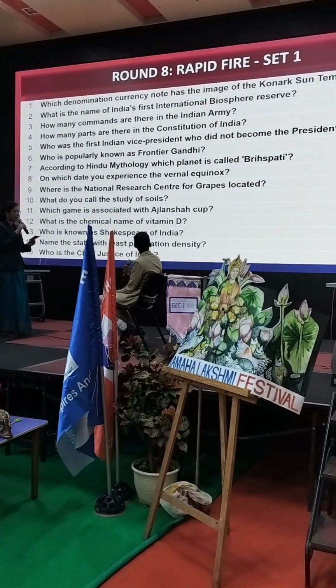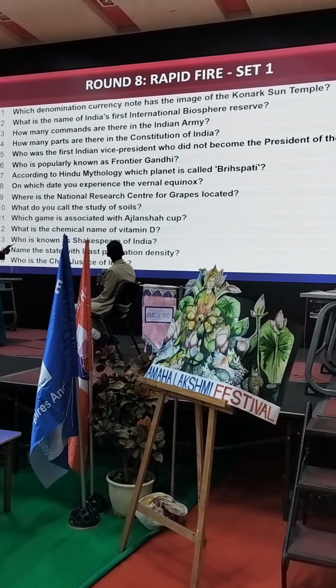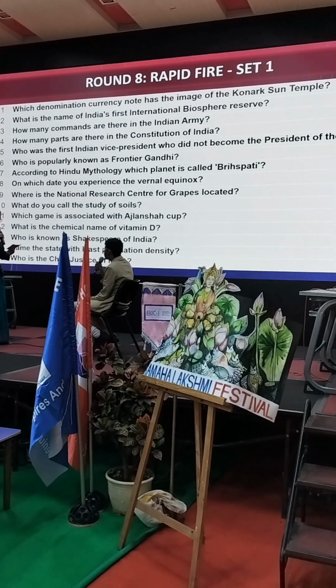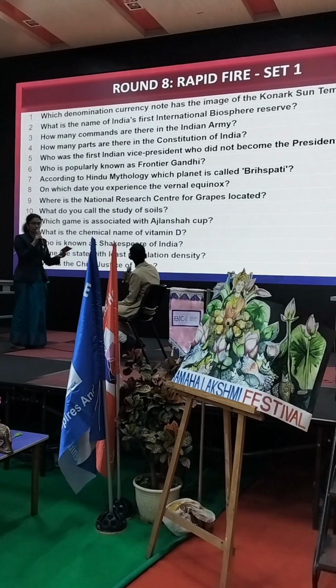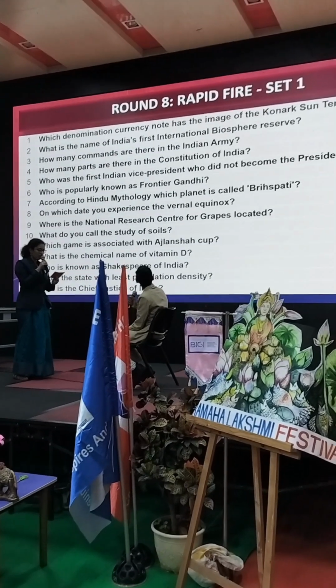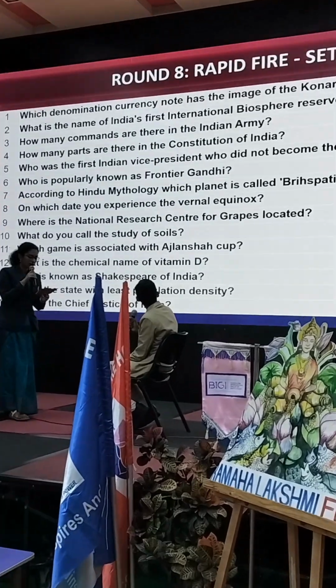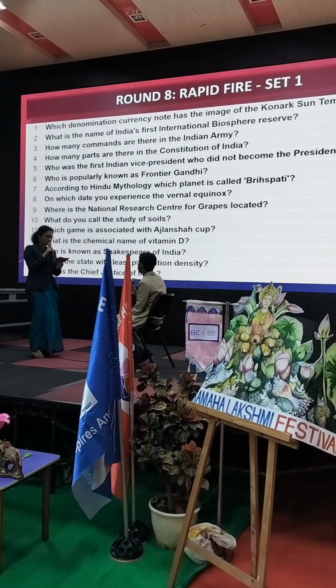Which denomination currency note has the image of Konark Sun Temple? May we please have a timer? 100. What is the name of India's first international biosphere reserve? How many commands are there in Indian Army? How many parts are there in the Constitution of India?